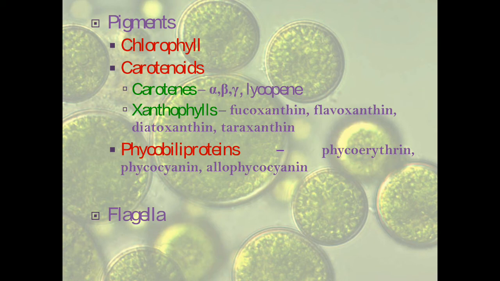The next set of pigments are the carotenoids, which are the accessory pigments or the light harvesting pigments.